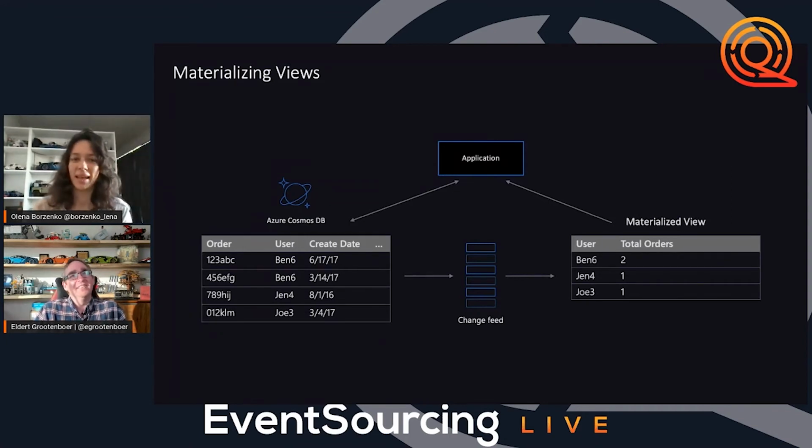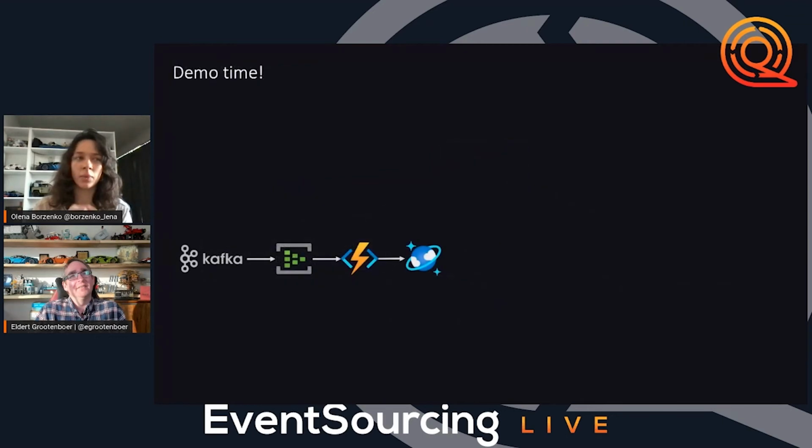You're welcome. So we are going to the demo part now. We already saw how we can write all these events to Cosmos DB, and what we will do now, as I already mentioned, is subscribe to a specific container, and every time a change happens, we will react to it with an Azure function, create a materialized view and write this data back to Cosmos DB.